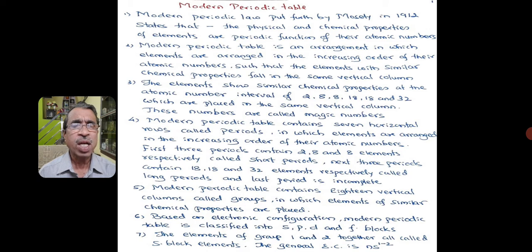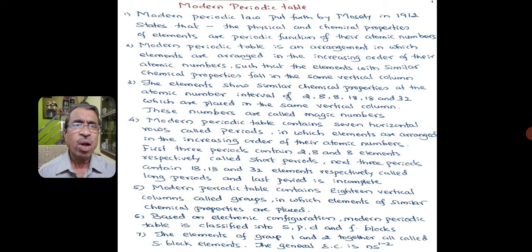The next 3 periods contain 18, 18 and 32 elements respectively, called long periods, and the last period is incomplete. The modern periodic table contains 18 vertical columns called groups, in which elements of similar chemical properties are placed.